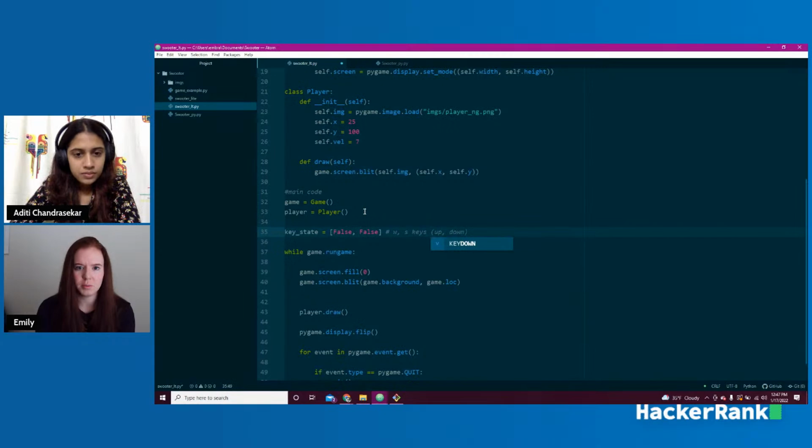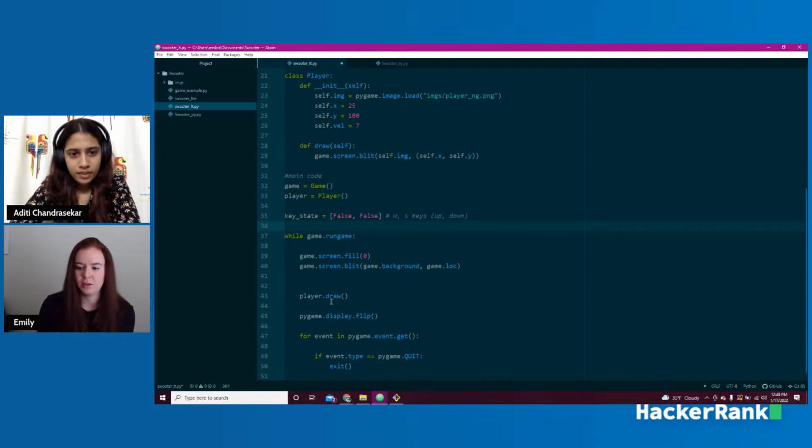And just in case anybody's super new to Python, anytime I start anything with a hash sign, that creates a comment. So that means I typed main code here. This code won't run. It's just for notes. Same thing here. This is just a note to myself. It will not run in the actual code. So basically we're starting out saying the W key is not pushed down and the S key is not pushed down. They're both set to false, or 0 or 1, or however you want to look at it.